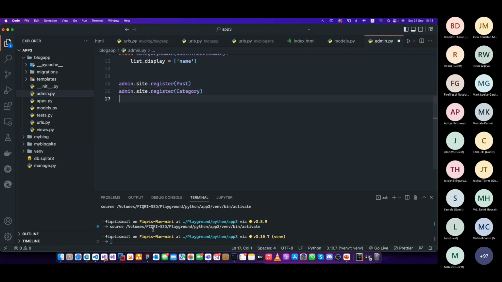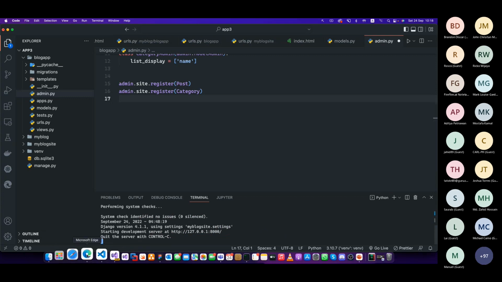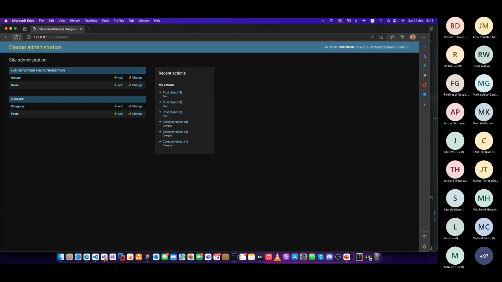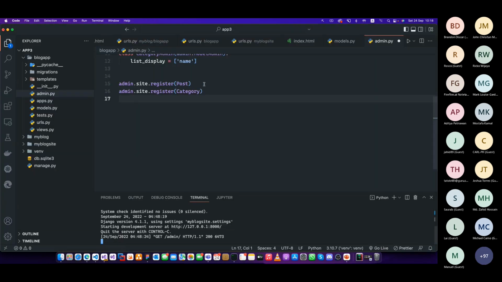When you create the super user, so let's start it. How do you start it? Python manage run server. Right now, with the run server, you will go back here. You will see the admin, right? So you will see these two added, the categories and the post. Those two are added in the admin side. This is how you view it. So you have your registry, these two, right? That's the first step. When you click on these things, after creating the super user, you will be asked for a username and password and then you can just log in.